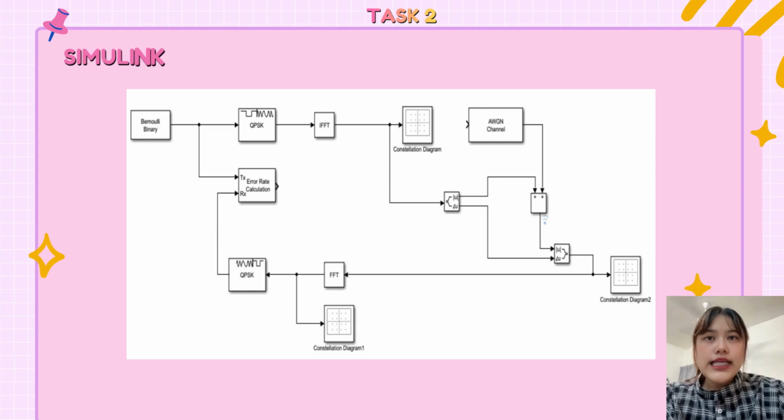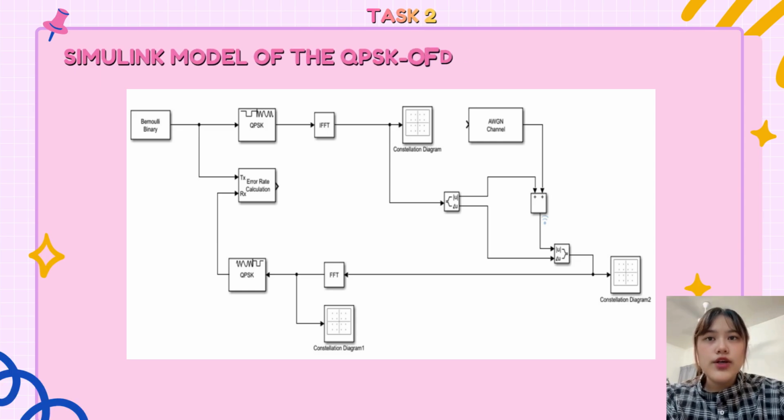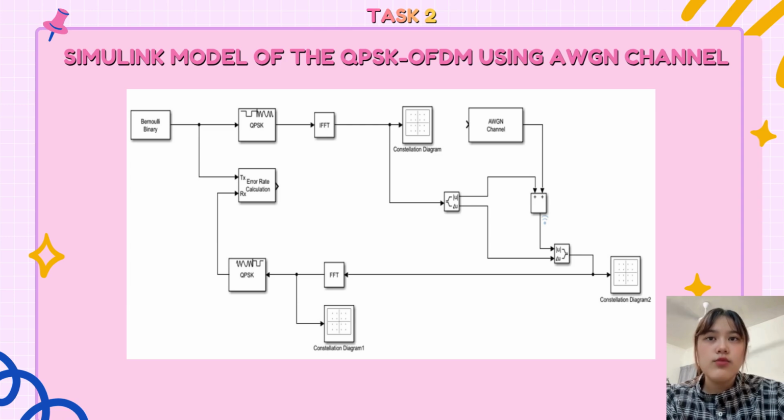Okay, next, the slide shows the Simulink model of the QPSK OFDM system using an AWGN channel block. AWGN stands for Additive White Gaussian Noise. Compared to the previous Gaussian noise generator, the AWGN channel provides a more realistic communication channel model commonly used in digital communication analysis. The purpose of this part is to study how different SNR values affect system performance and signal quality.